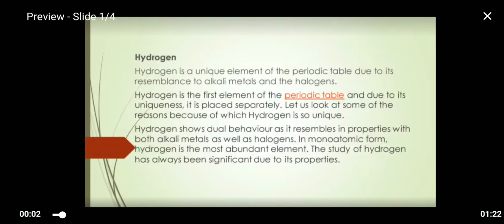Today we discuss what is hydrogen, properties of hydrogen and uses of hydrogen. Hydrogen is a unique element of the periodic table due to its resemblance to the alkali metals and halogens. Hydrogen is the first element of the periodic table and due to its uniqueness, that means hydrogen is a chemical element that exists as a gas at room temperature.